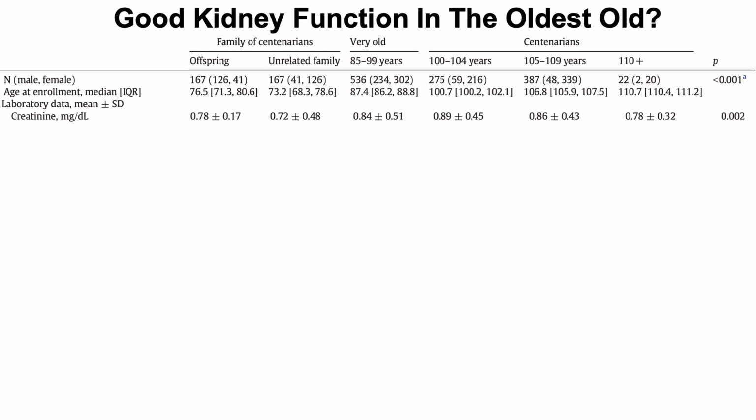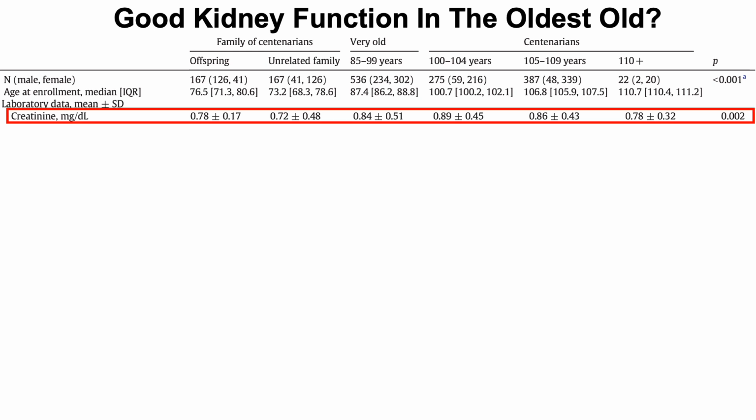All right, kidney function. So let's have a look at that. One way to look at that is by looking at their creatinine levels, and that's what we see here. Based on the creatinine levels, even though there is a small increase and then decrease throughout the groups during aging, because creatinine levels increase during aging, we'd expect to see very high levels of creatinine in the oldest old, but that's not what we see here. And if you just look at the reference range, they're pretty much within range. There's nothing to be worried about.